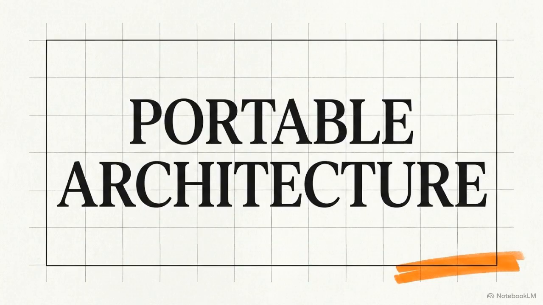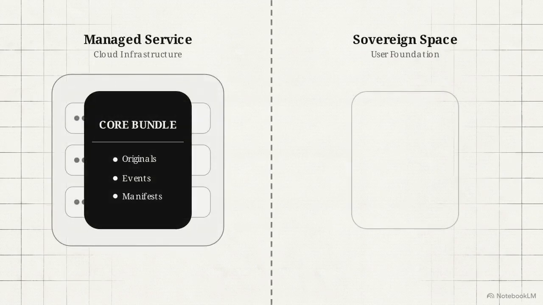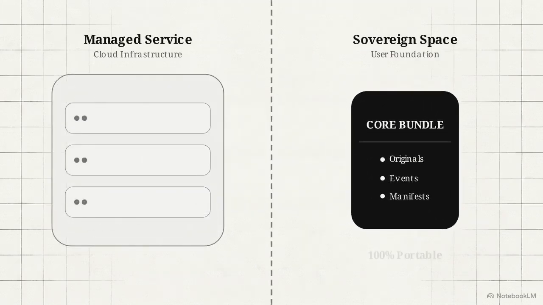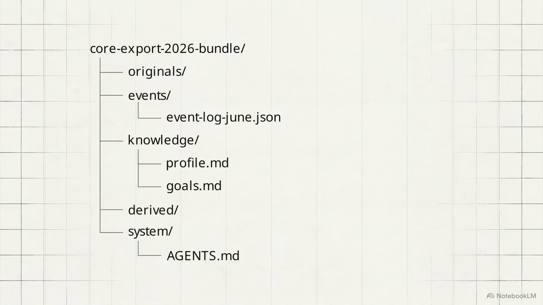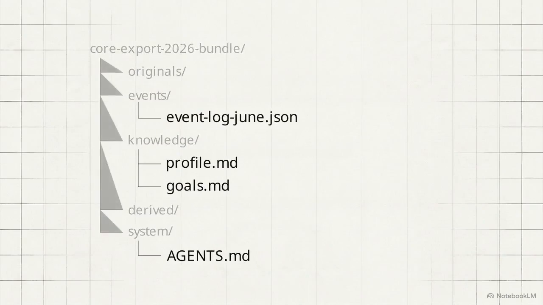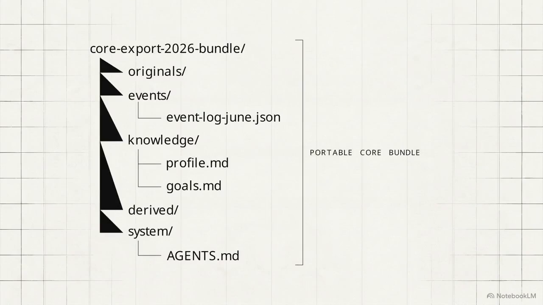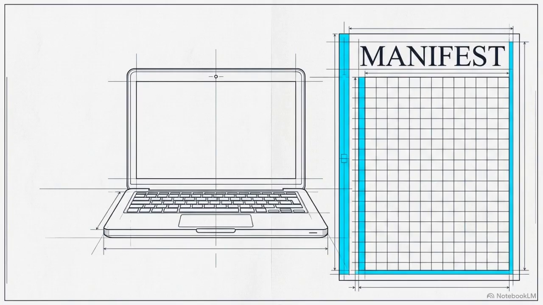Absolute user sovereignty is anchored by the core bundle. This ensures personal data is never trapped within a specific cloud provider's managed service. As this directory tree demonstrates, a full core export bundle is simply a versioned collection of Markdown files, YAML manifests, and raw originals. This bundle, paired with a provisioning manifest, allows a user to instantly rebuild their entire agentic context on a new server or a local machine.